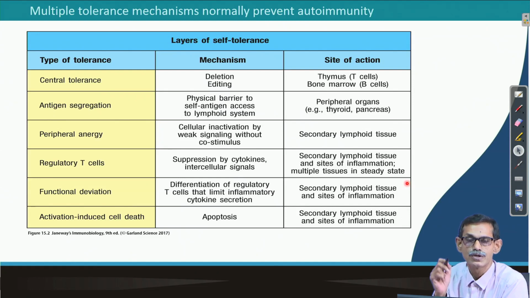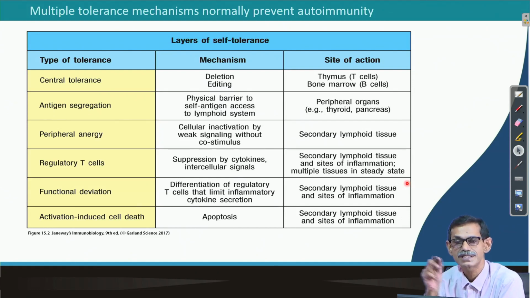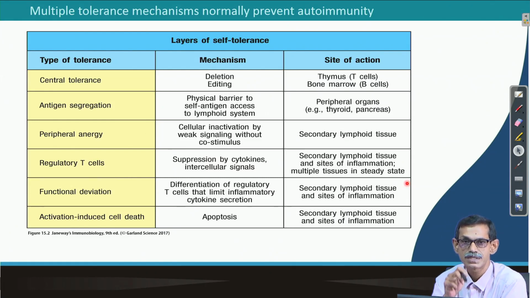This is a summary slide of what we already discussed in all the previous lectures, except the hypersensitivity. How does the immune system tolerate our own protein or own antigen? Because there is central tolerance.